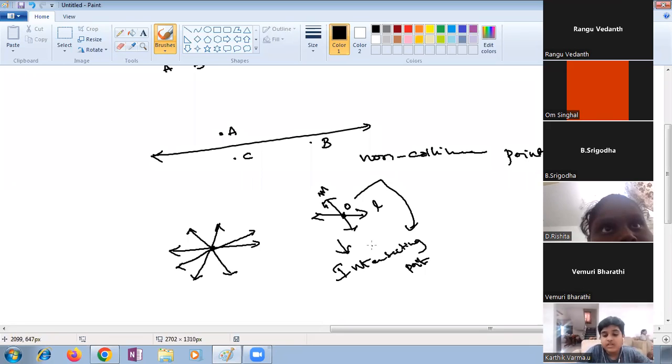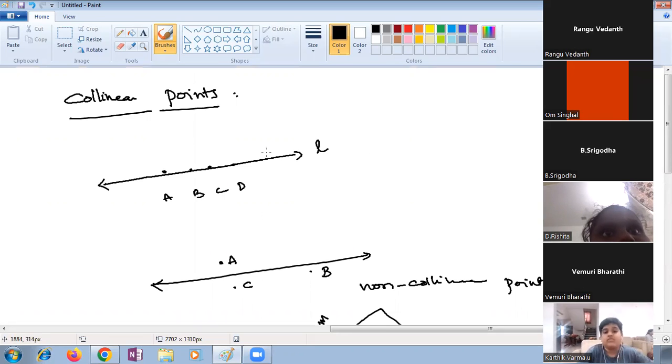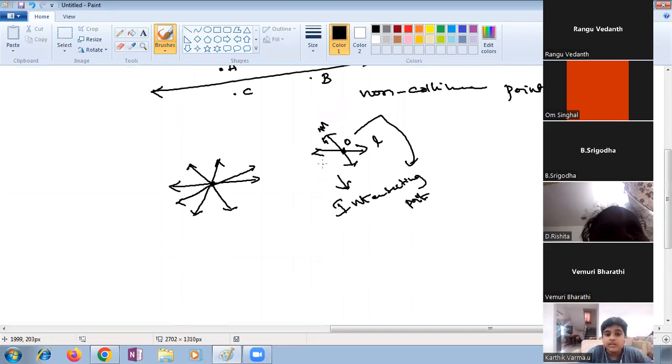Ma'am, what are collinear points? Collinear points, you can see above, are all points passing through the same line. Please think and let me know. This is a very interesting point. Children, you will be continuously tested.